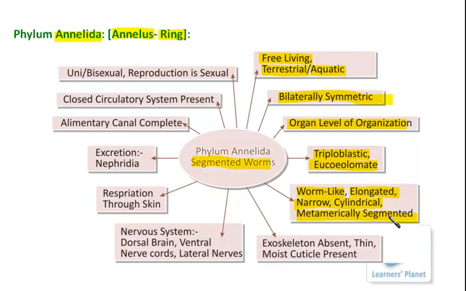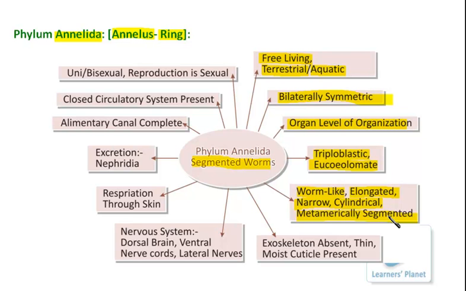The position where organs are present in these segments is also fixed. A particular segment has a particular organ or system, so they are metamerically segmented and the position of the organs is fixed.